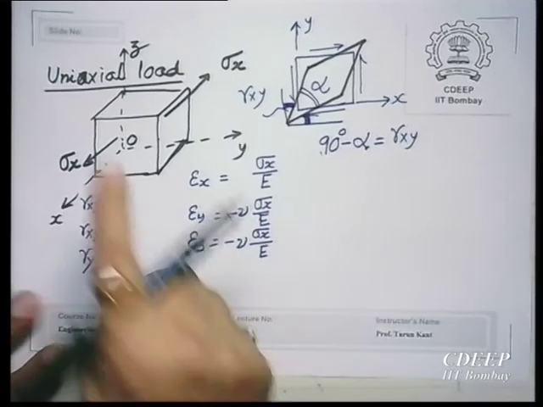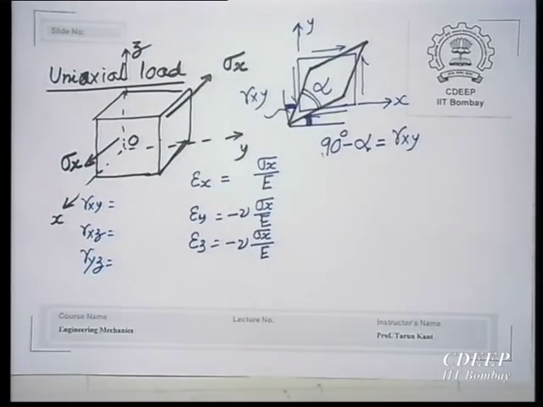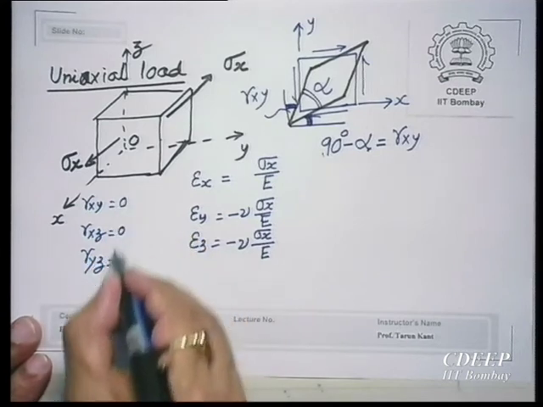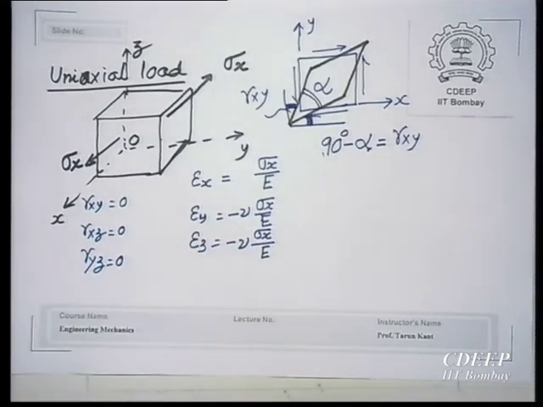So, here because of this stress, what happens to your element? Element still remains, all the angles are still 90 degrees. It will get elongated in x direction, shortening in y, shortening in z, but all 90 degrees are maintained. Therefore, the shear strains are all zeros.